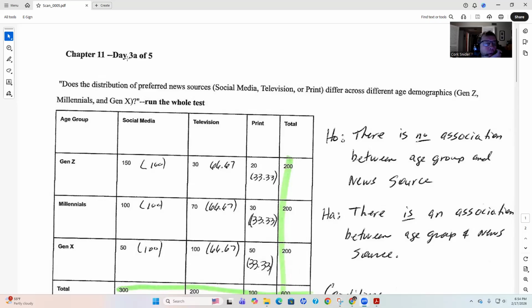Man here for Chapter 11, Day 3 of the chi-square test for independence.